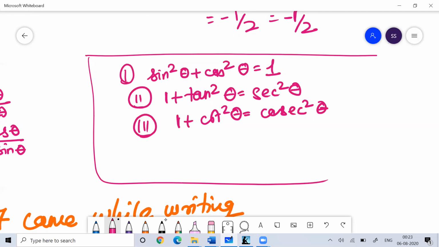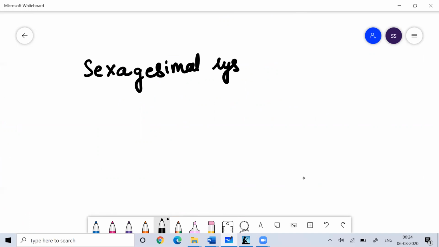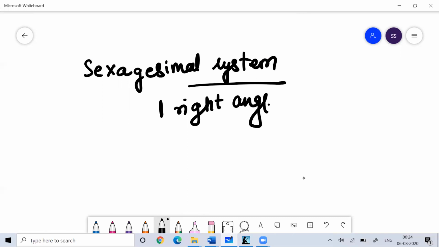Fine. Now, a few things about the system called the sexagesimal system. In the sexagesimal system we define one right angle as the distance between the initial and terminal point, a distance which you can divide into 90 equal parts. Whenever you see 90 degree, it is a distance which you can divide into 90 equal parts.